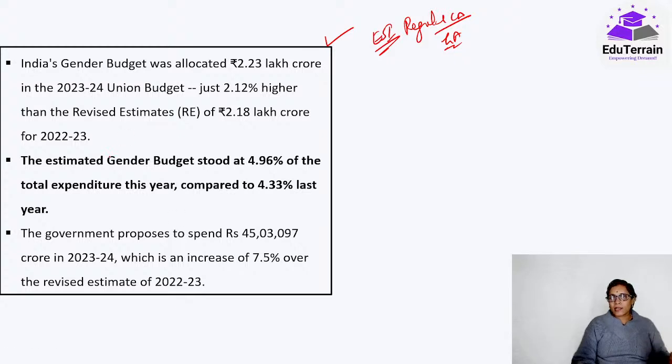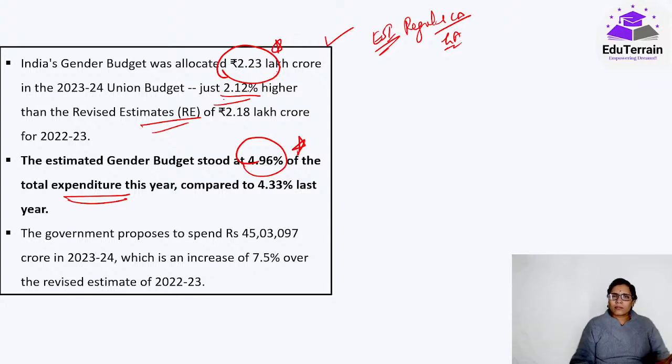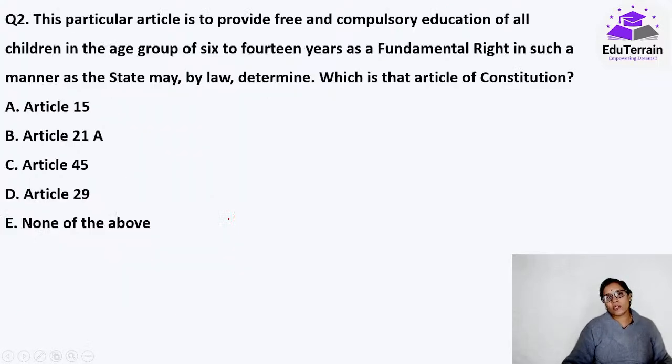If we look at last year, that is 2023-24, it was 2.23 lakh crores that has been allocated under the gender budget, which is exclusively for women, and this is 2.12% higher than the revised estimates of the previous year's budget. And the estimated total budget stood at 4.96% of the total expenditure. This is the percentage and this is the figure from last year. I have given it just for estimation, otherwise the latest figures are the most important to remember. Our total budget last year was 45 lakh crores, and in that 2.23 lakh crores exclusively for gender.